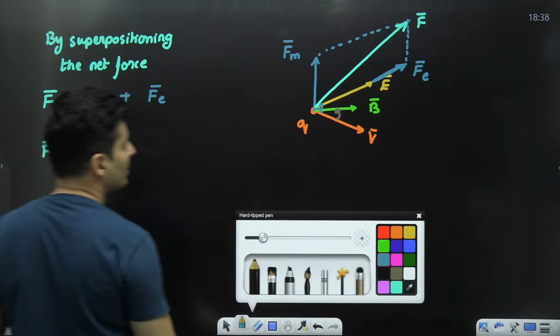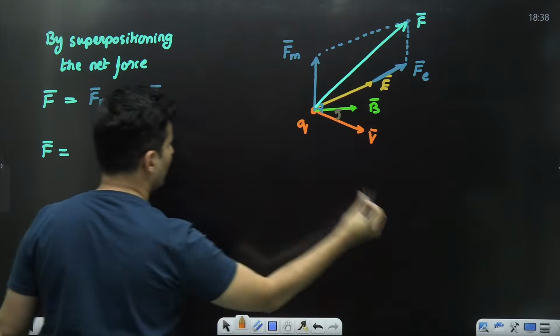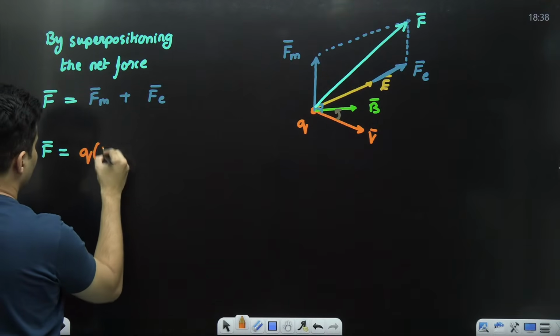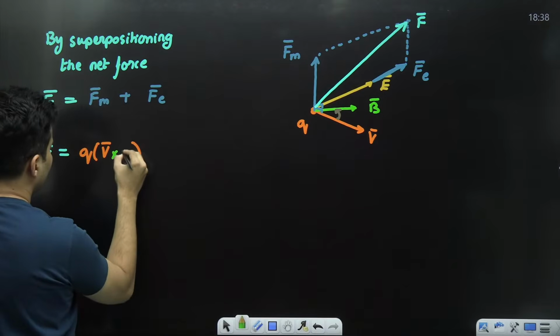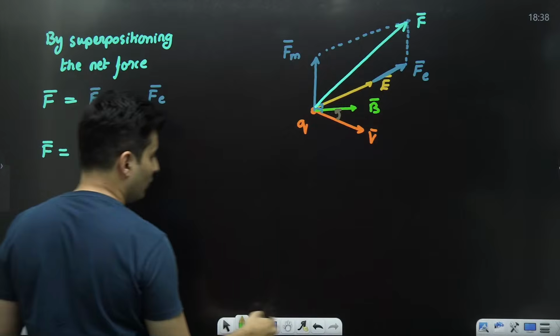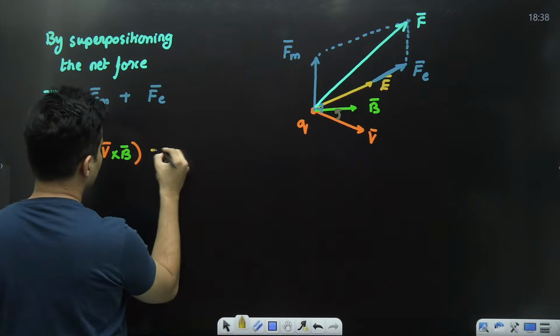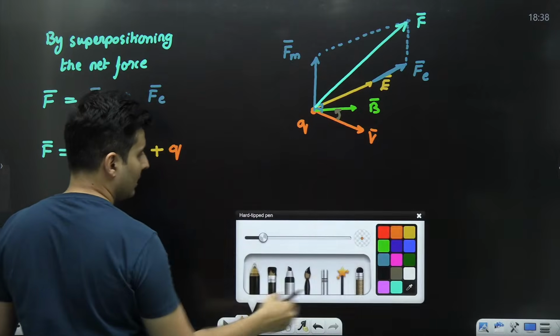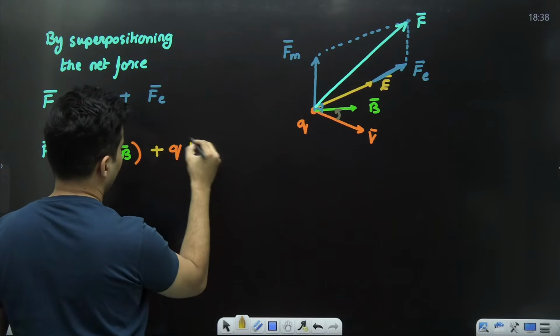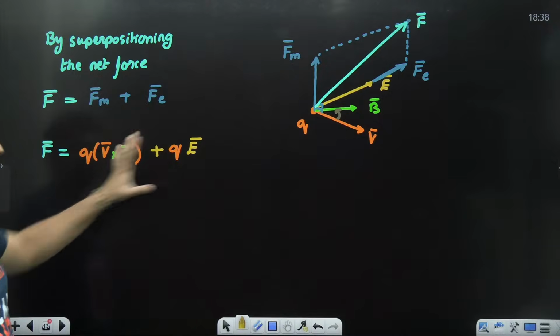How much is the force of the magnetic field? We just saw it. It is charge into velocity cross producted with the magnetic field, and at the same time, what is the force by the electric field? It is plus QE. Q is the charge, E is the electric field. That is your total force.